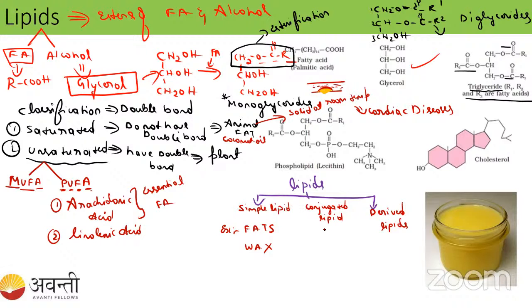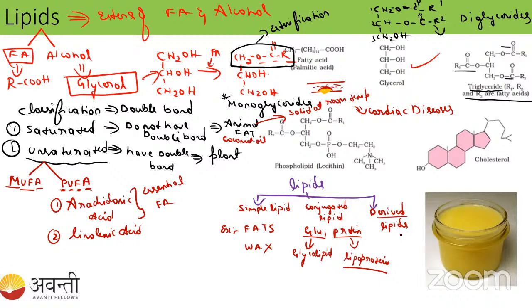So coming to the conjugated lipid, here they are telling that something is conjugated to that, right? Something is there with that. The thing which is with that may be a glucose or it may be a protein. If it is combined with the glucose, we will call it glycolipid. When it is combined with the protein, we will call it lipoprotein.